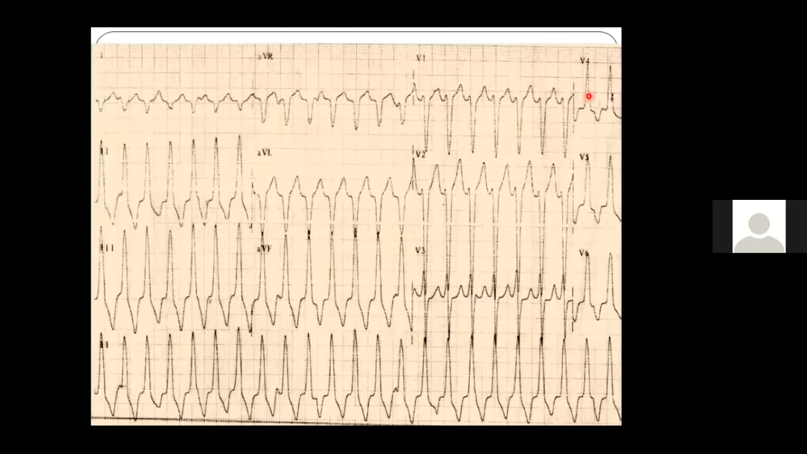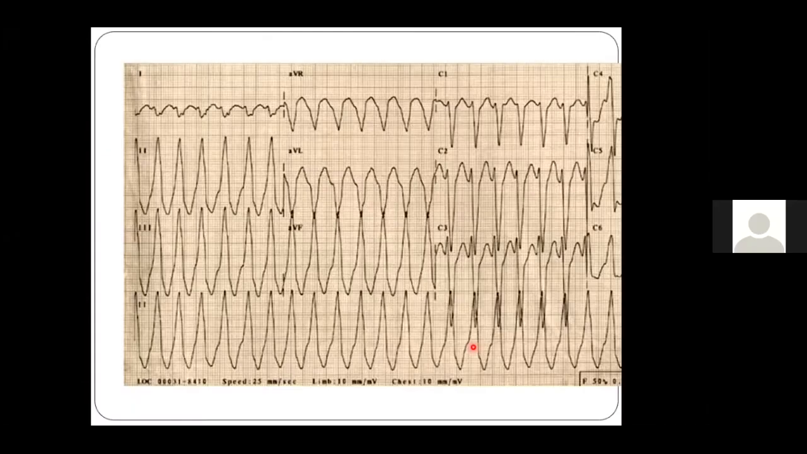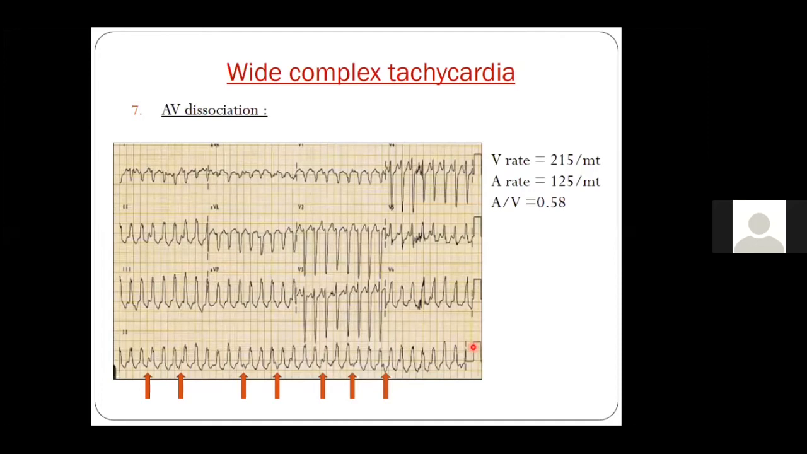So this ECG has, sorry. This is the patient with AV dissociation. You can see my pointer on the long limb lead 2. As you go, you can see a few of the P waves. This is one ECG where the AV dissociation is very obvious.